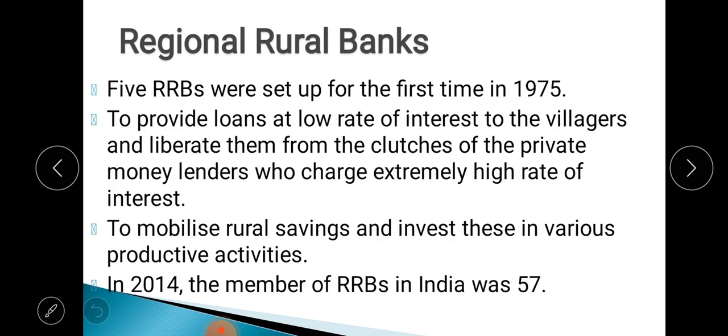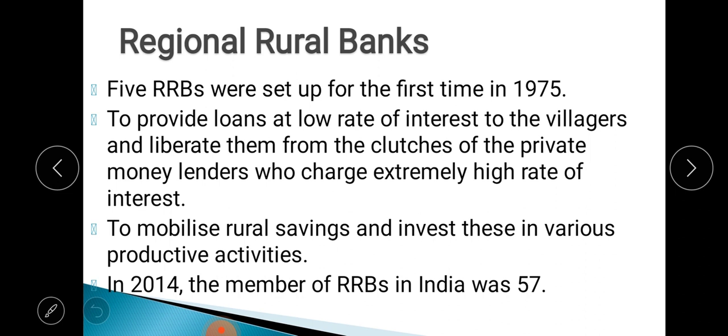The next type of bank is the regional rural banks. Now regional rural banks are mainly confined to the rural areas. They are basically concerned about the development of the people living in the rural areas. So you see, it was first set up in 1975. At that time there were five regional rural banks. When it was first set up in 1975, there were five regional rural banks. Now what are the functions of regional rural banks?